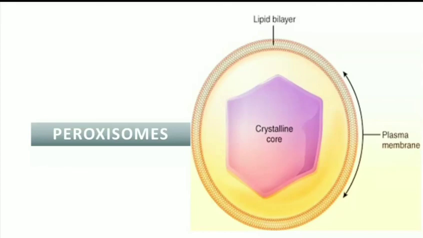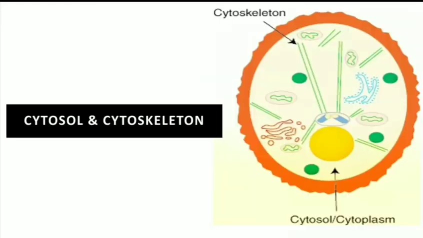Then we'll see another component, which is the cytosol and cytoskeleton. These are the cellular matrix, collectively referred to as cytosol. Cytosol is basically a compartment containing several enzymes, metabolites, and salts in an aqueous gel-like medium. In more recent studies, however, they indicate that the cytoplasm actually contains a complex network of protein filaments spread throughout, constituting the cytoskeleton.